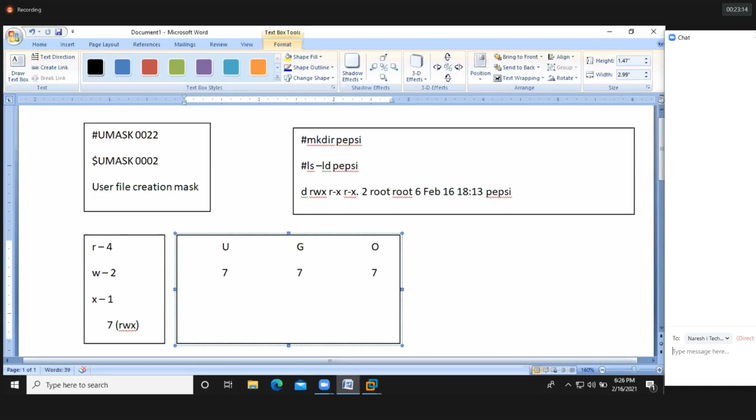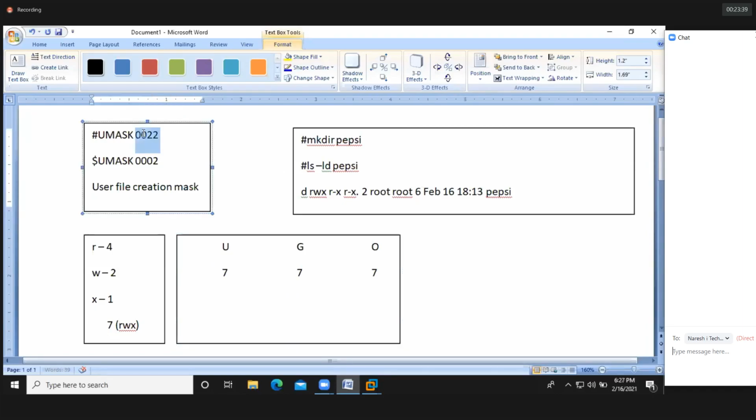Now I'm trying to create a directory with the help of the mkdir command. From this full permission, the umask value is going to be subtracted, because we are creating the directory with the root user.